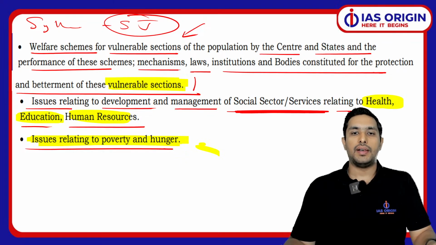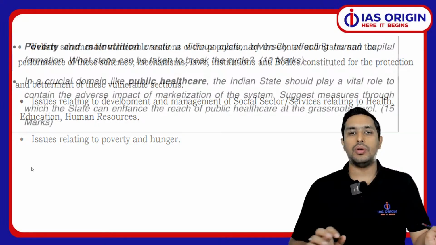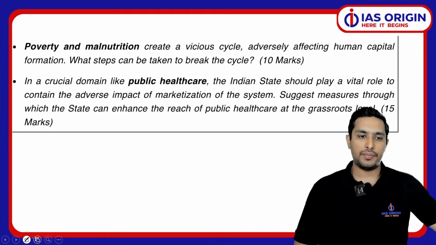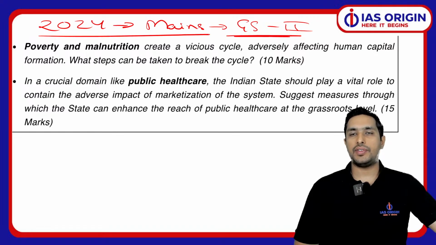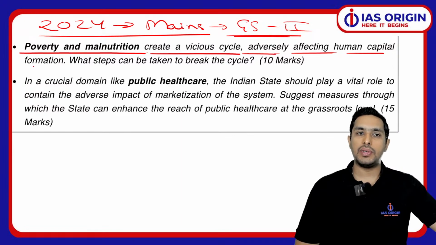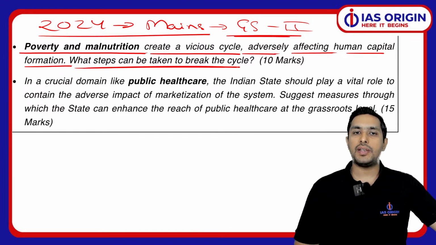All right. So having said that, I would like to first of all show you, from the 2020 to 2024 mains of GS paper 2, what exactly do we see? We have seen a question directly coming from poverty and malnutrition, that it creates a vicious cycle which impacts badly human capital formation. What steps can be taken to break the cycle?